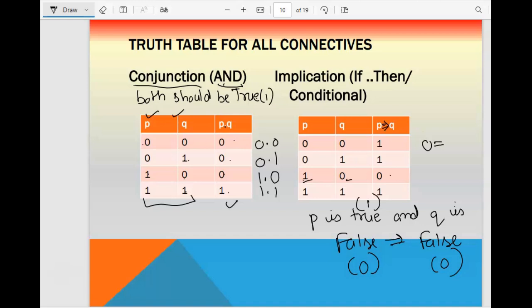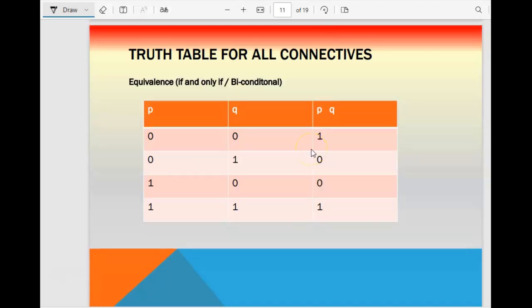Here is the implication sign. P implies Q, so 0 implies 0, obviously we have 1. For this only we have false, right? Then we have 0 implies 1, so P is 0 only, P should be 1, so it is 1. Then P is 1 implies Q, Q is 0, so in that case only it will give you the false result, which is 0, and otherwise it will give you 1. That's correct.